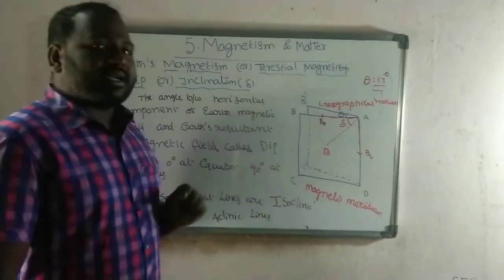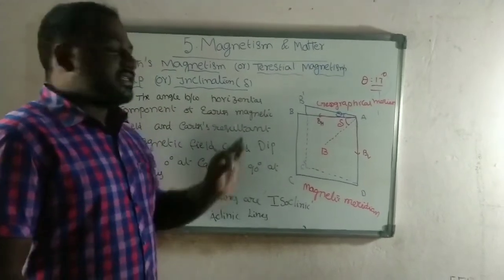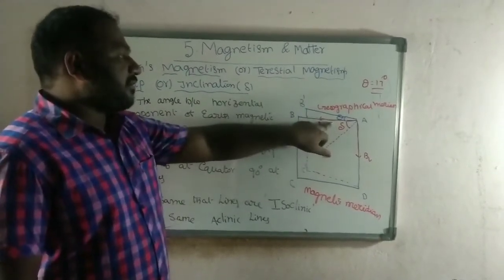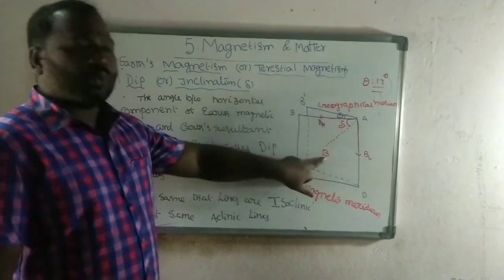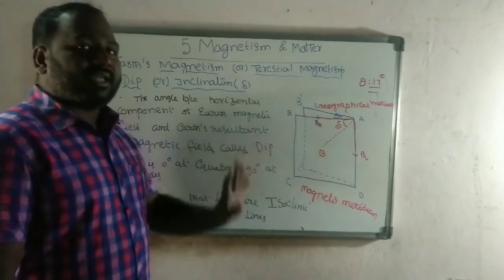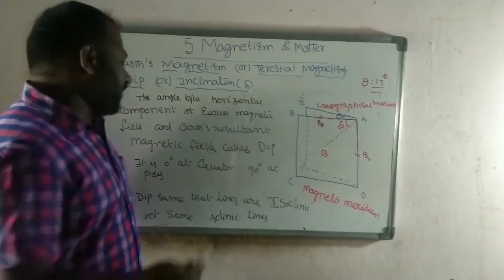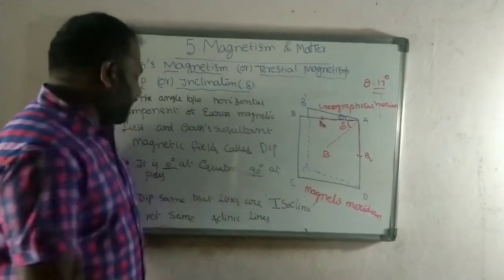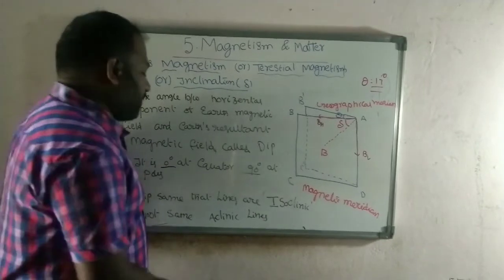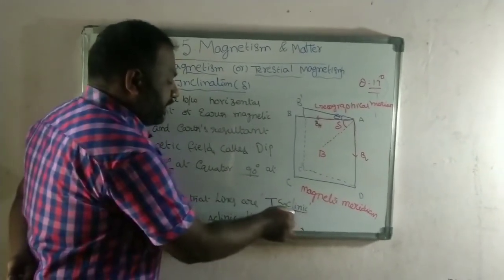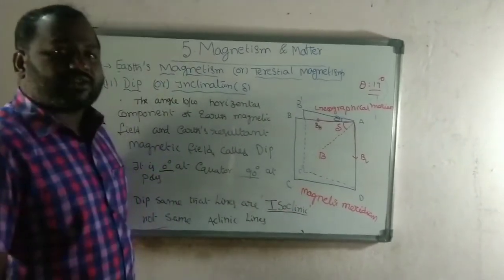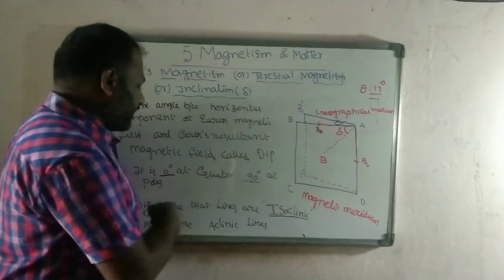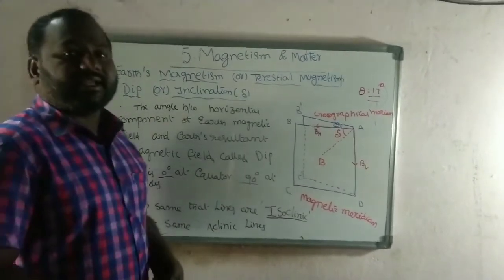Okay. So what is the dip or inclination? It is the angle between the horizontal magnetic field of the Earth and the resultant magnetic field of the Earth. Remember, important objective bits are: it is 0 degrees at equator and 90 degrees at poles. Also important, if dip is the same, those lines are called isoclinic. If dip is not the same, those lines are called aclinic.